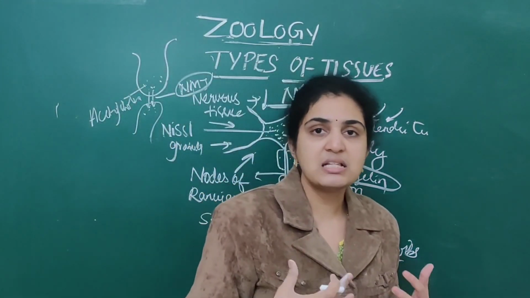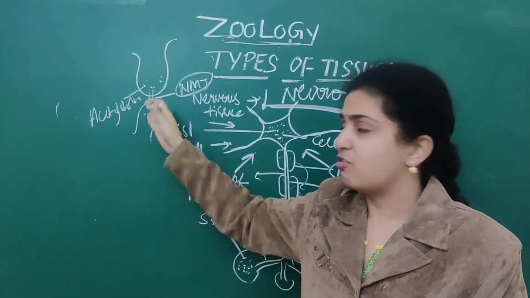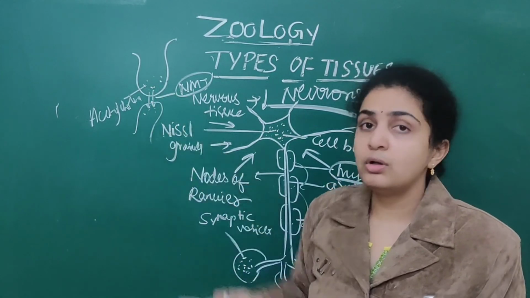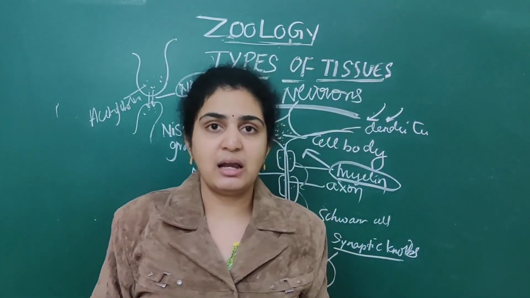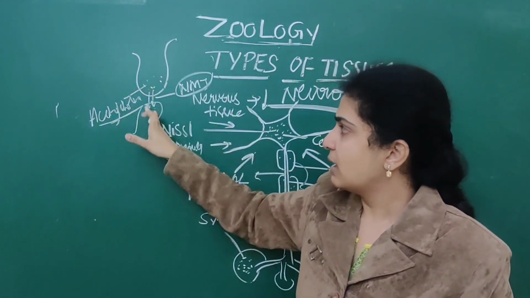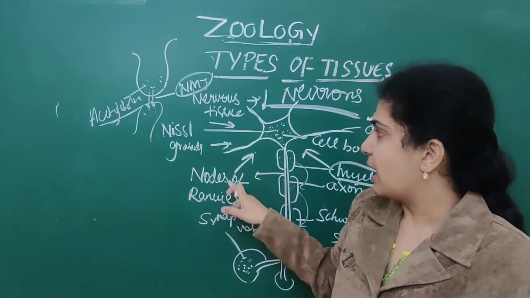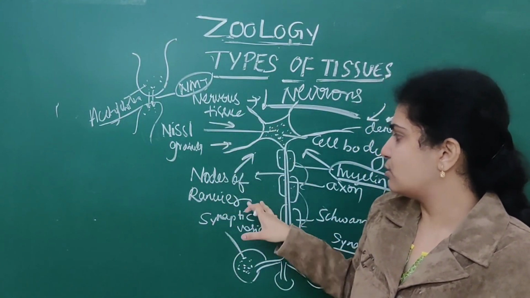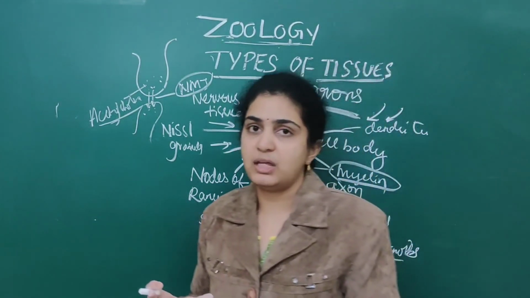These synaptic vesicles help in transfer of information from one neuron to another neuron through the neuromuscular junction. They release a special chemical that is called acetylcholine. So they help in transfer of information between these. As well as, numerous Nissl granules are present. These gaps are called nodes of Ranvier.